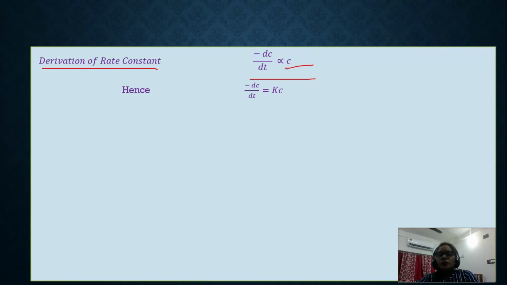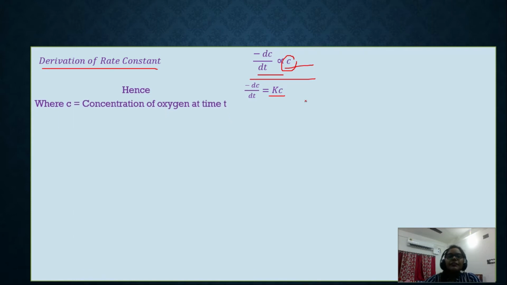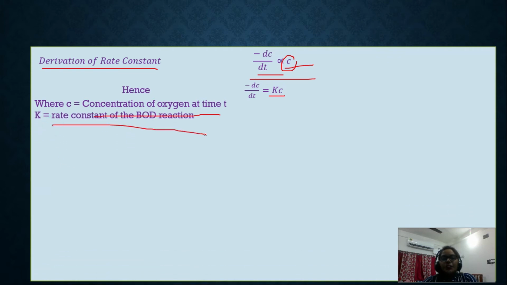The amount of dissolved oxygen consumed per unit time is obviously proportional to the concentration of dissolved oxygen present in water. So this is the proportionality constant K, obviously the rate constant. Here C is the concentration of oxygen at time t, and K is the rate constant of the BOD reaction.